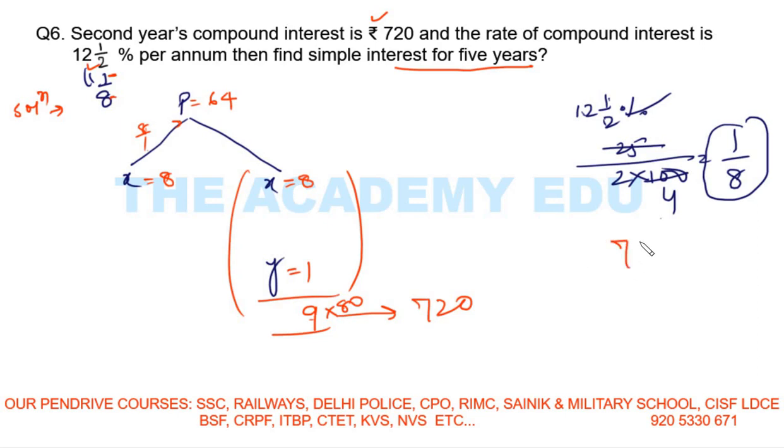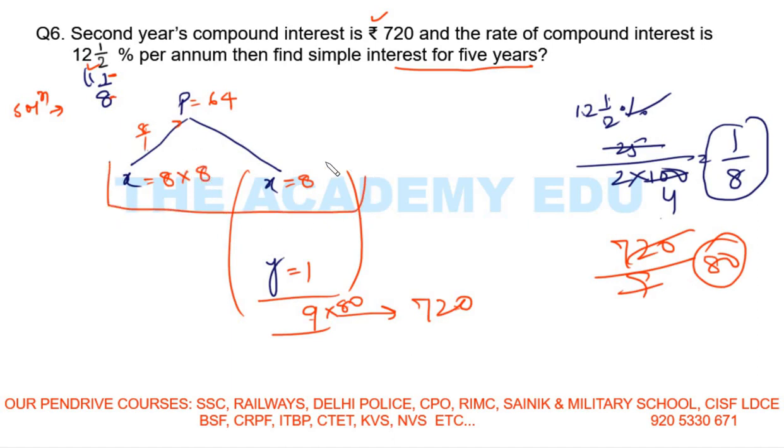If you don't know which number to multiply, then divide this 720 by 9. You will get 80. Okay, so 80. If you multiply this 9 by 80, you will get 720, right? So I need to multiply everywhere. So I need to multiply here also in simple interest.